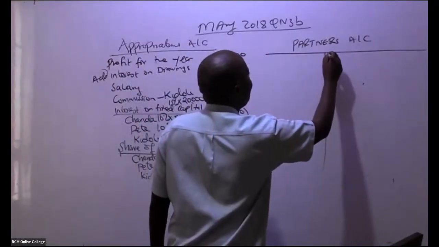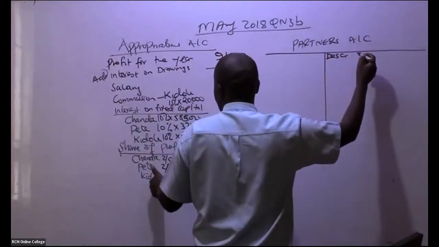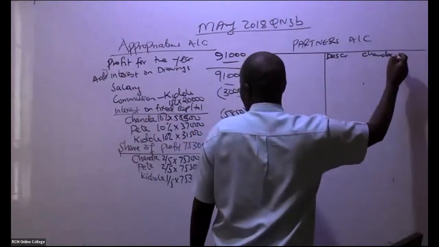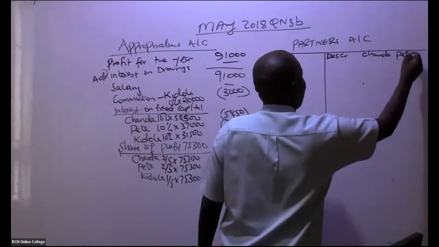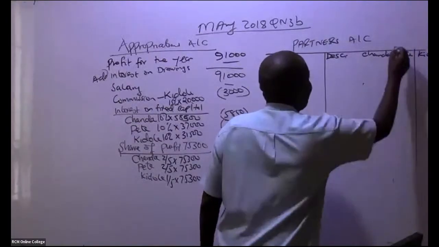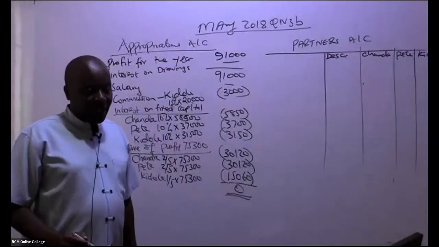We have description, and then of course we have the names of our partners. So we have Chanda, we have Pete, we have in this case here Kidole, like that. So we have our partners there.